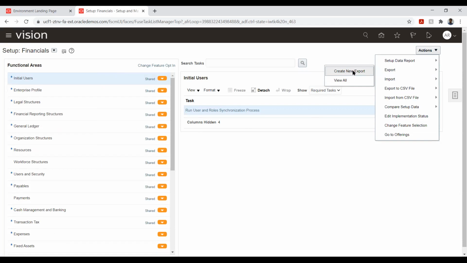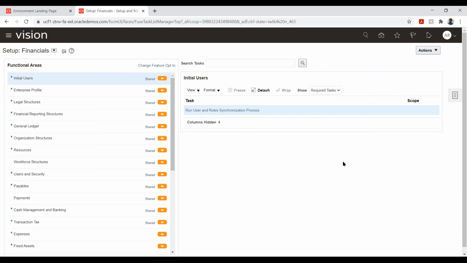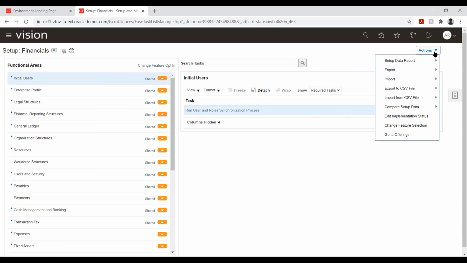This is the option to take a backup of the configuration. Once the backup is done and I have the next environment, that is UAT, I'll simply say create new under import and import those configurations. So I avoid the time of configuring again in the second environment. That is what the import and export option is used for. Basically we can take a backup of our configurations or any data.